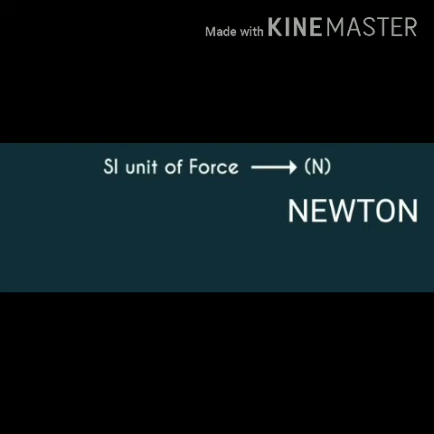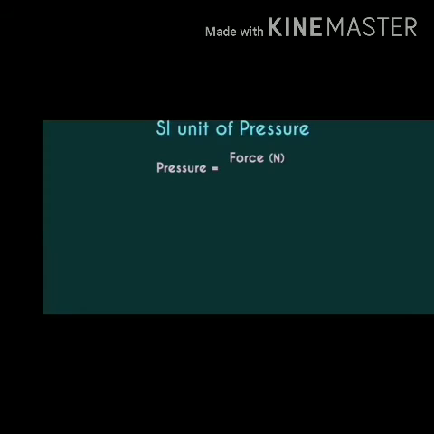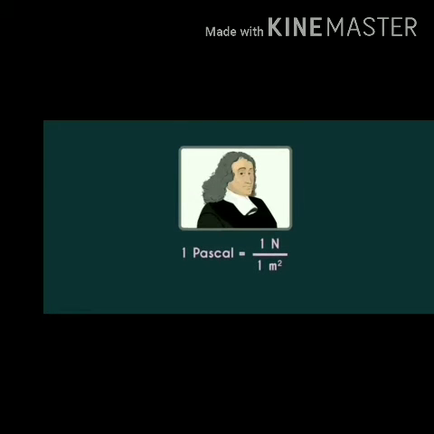The standard unit of measuring force is Newton, and the standard unit of measuring area is square meter. Therefore, the standard unit of measuring pressure is Newton per square meter. That is also called Pascal. 1 Pascal is 1 Newton over 1 meter square. This has been named after the famous scientist Blaise Pascal, who had conducted extensive study on pressure.